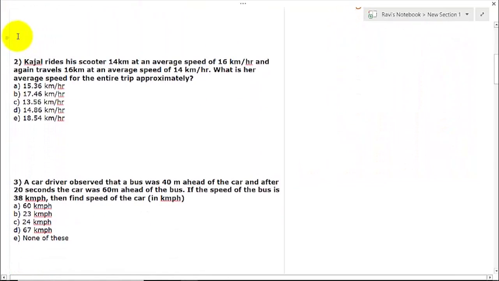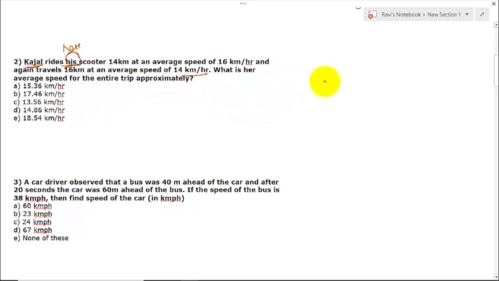Okay, what it is saying is, Kajal rides her scooter. I don't think there is some grammar mistake here. It should be her. Please don't be angry, there is some typing mistake, not my mistake. So Kajal rides her scooter 14 km at an average speed of 16, and again travels 16 km at an average speed of this much. What is the average speed for the entire trip?